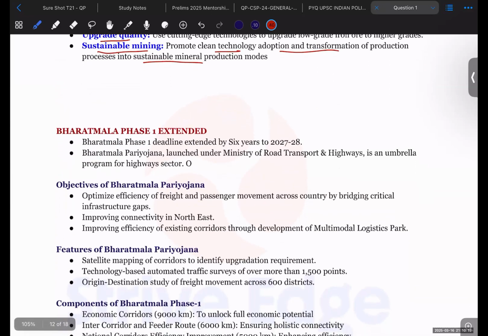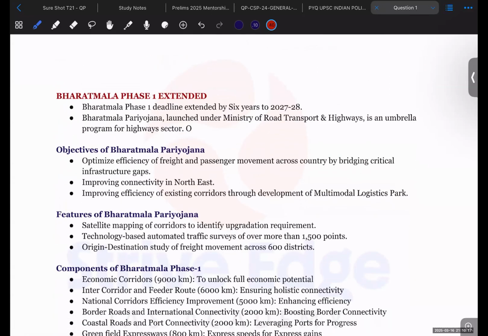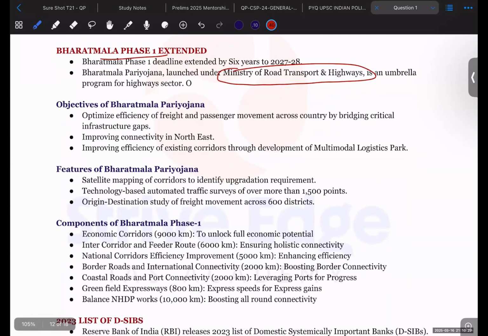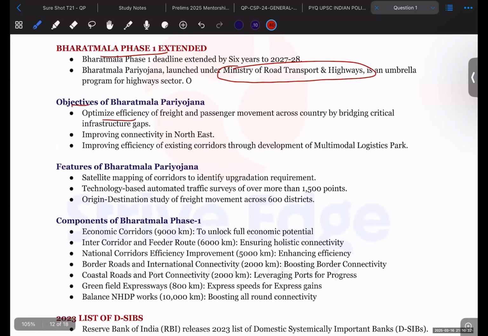Okay. And next topic is Bharatmala Phase 1 has been extended. What is important in it is that it is launched under the Ministry of Road Transport and Highways, right? Its objective is to optimize the efficiency in freight and passenger movement across the country.